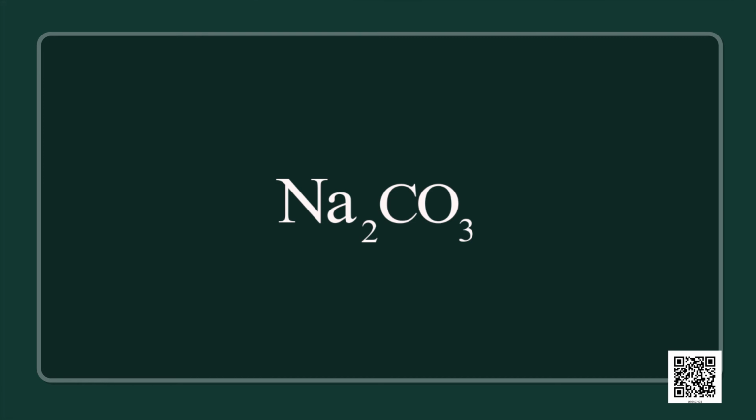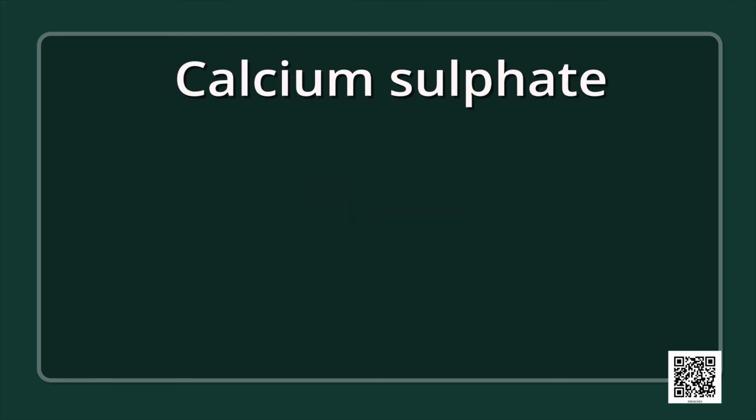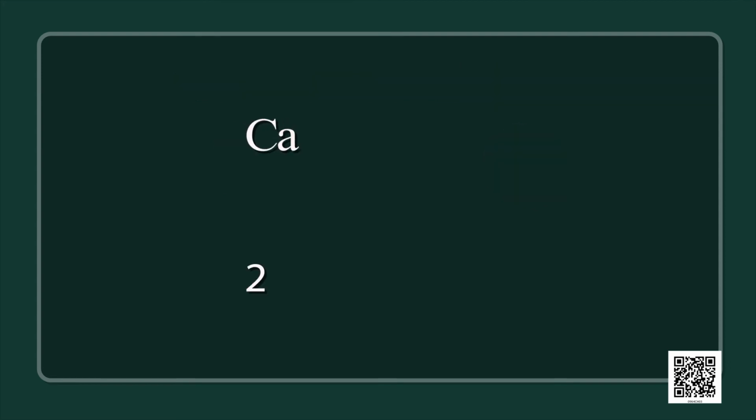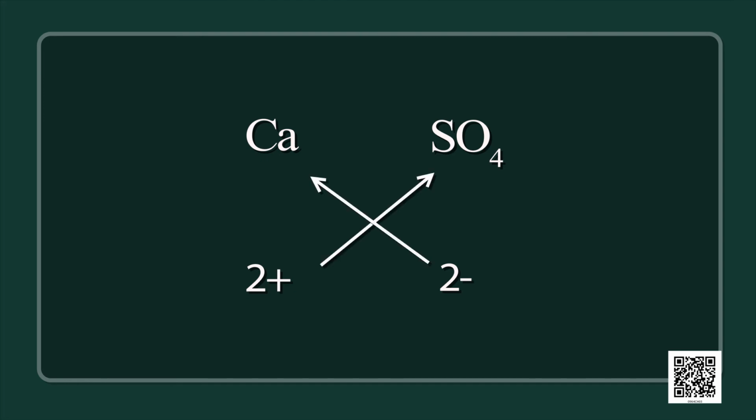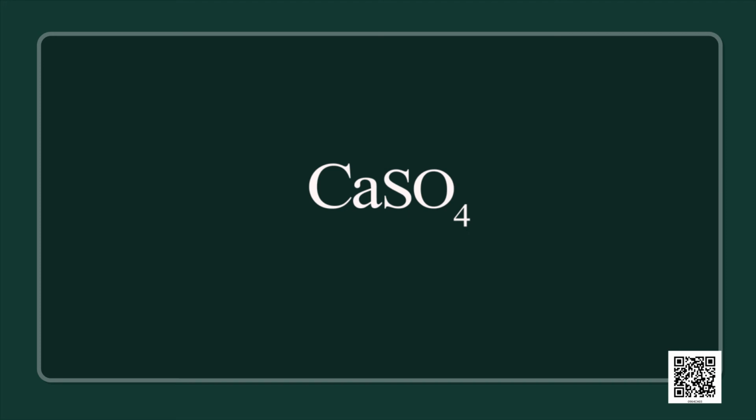Let us take calcium sulfate now. For calcium ion we take Ca2+, and for sulfate ion we have the symbol SO4 2-. We will write Ca, below Ca we will write 2+, SO4, below SO4 we will write 2-. Before crossing, convert it into the simpler ratio and we will have 1:1. So we can write after crossover Ca1 SO4 bracket 1. No need to write 1, so we can simply write CaSO4.